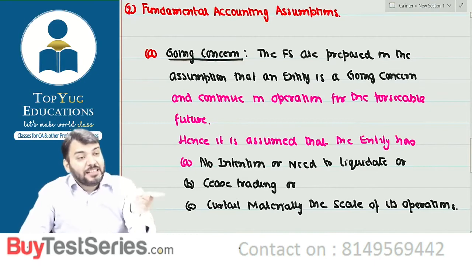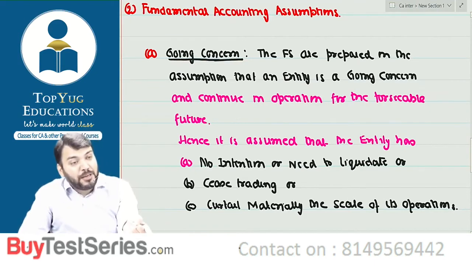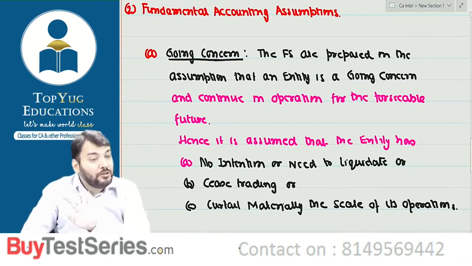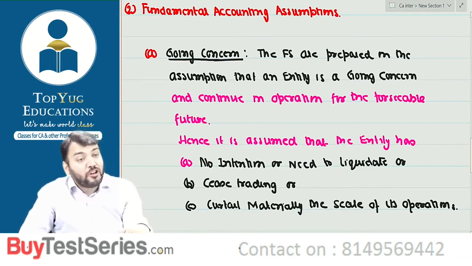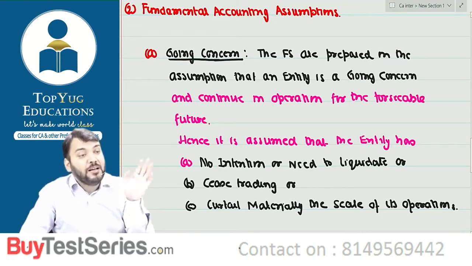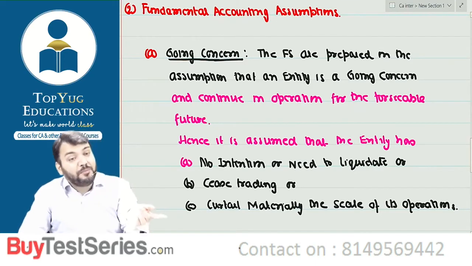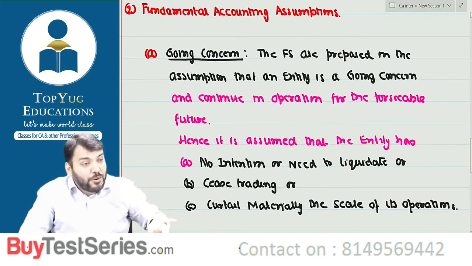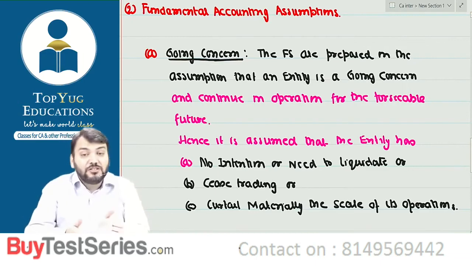I have already said that if financial statements are prepared on the basis of going concern, accrual and consistency, then no disclosure is required. But if you are not following going concern, accrual and consistency in your financial statement, then a disclosure is required. Means the application of going concern etc. is not mandatory.